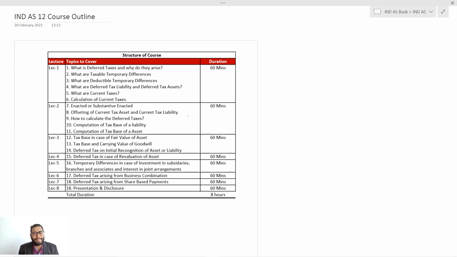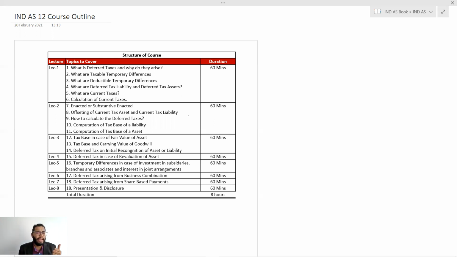Lecture 3 will be focused on the advanced topics with respect to deferred tax and the tax base, like fair value of asset, carrying value of goodwill, deferred tax on initial recognition of asset or liability. Lecture 4 will be totally focused on the revaluation of asset, how to record deferred tax in case of a revaluation of an asset, deferred tax liability, reversal, journal entries, disclosures, everything.